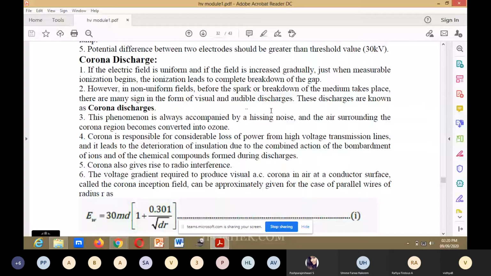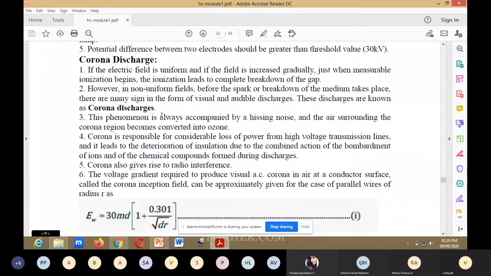These discharges are known as corona discharge. In a non-uniform field, before the spark or breakdown of the medium takes place, there are many signs, visible or audible, in the form of discharges. These discharges are known as corona discharge. This phenomenon is always accompanied by a hissing noise.